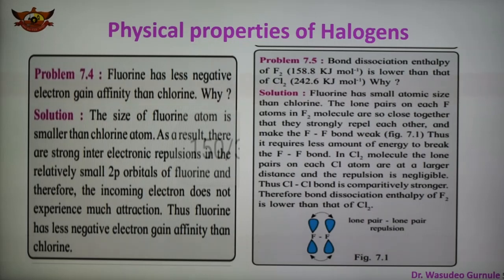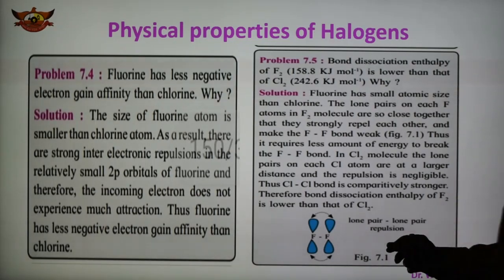And figure 7.1 shows that it requires less energy to break the fluorine bond, and in the chlorine molecule the lone pairs on each chlorine atom are at a larger distance and the repulsion is negligible. Therefore the Cl-Cl bond is comparatively stronger. Therefore the bond dissociation enthalpy of fluorine is lower as compared to that of chlorine.